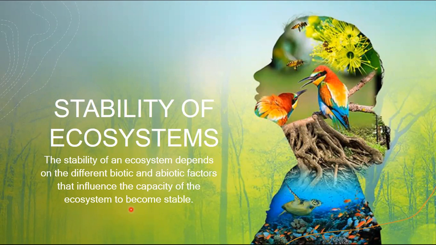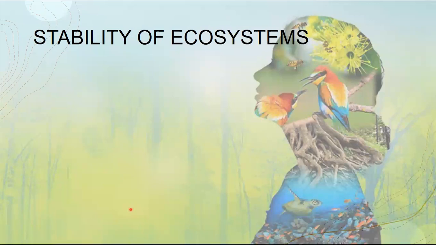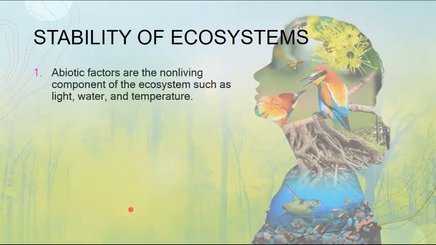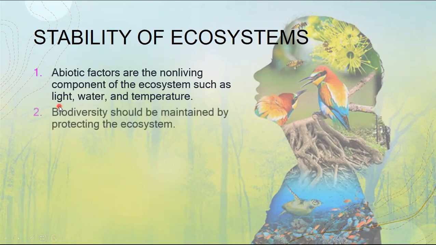So how are they utilized in the stability of your ecosystem? Your abiotic factors are the non-living components, and they consist of light, water, and temperature. So your biodiversity should be maintained by protecting the ecosystem.